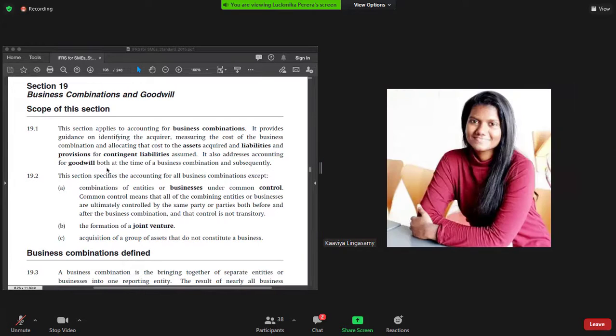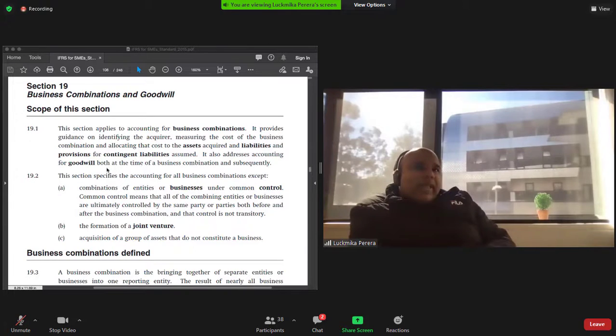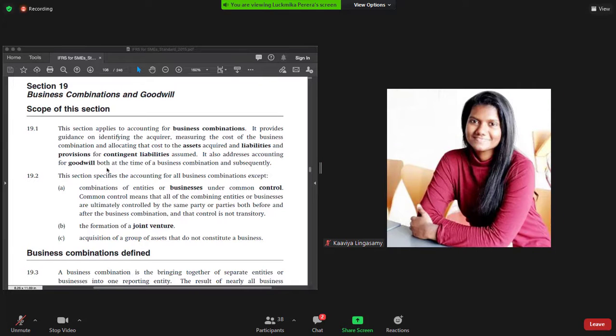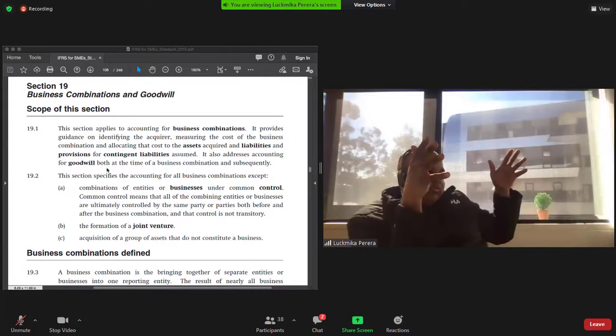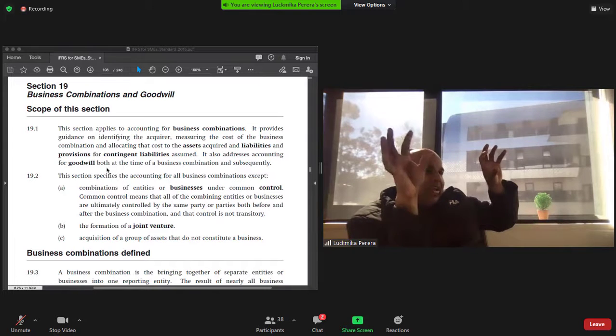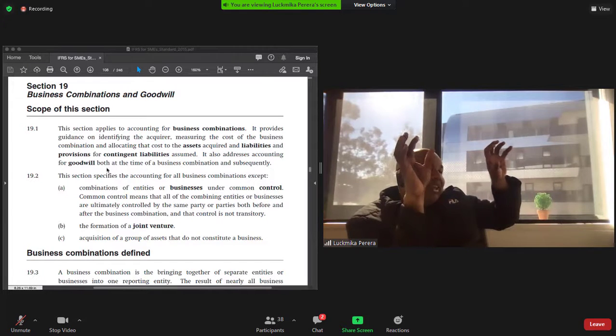There's a difference between an intangible asset and goodwill. So goodwill is the good value of the company in front of the customers and its stakeholders. Let me put it this way. You have a business entity, and you have a brand name which the business entity owns. Can the business entity sell this particular brand name? If they can, that is an intangible asset. In other words, it's a brand asset.